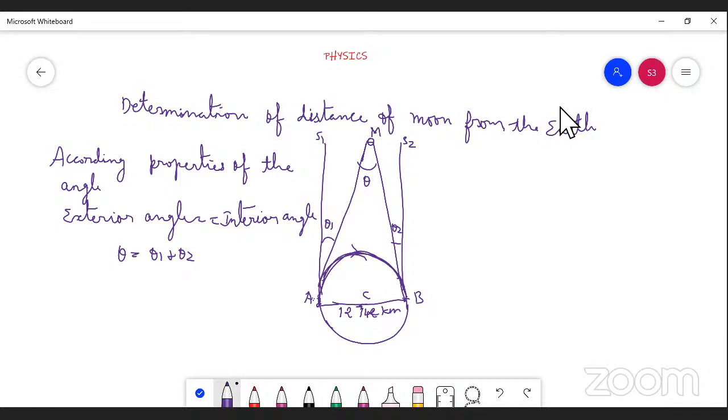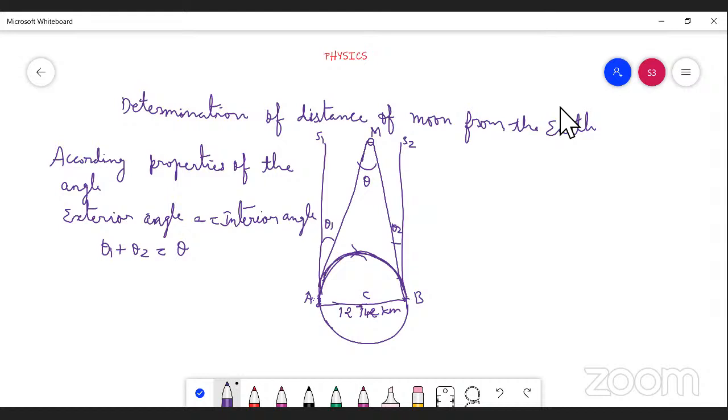Again, one more time, according to the properties of angle, exterior angle equals interior angle. So the exterior angles theta 1 plus theta 2 equal interior angle theta. You can write it like this.